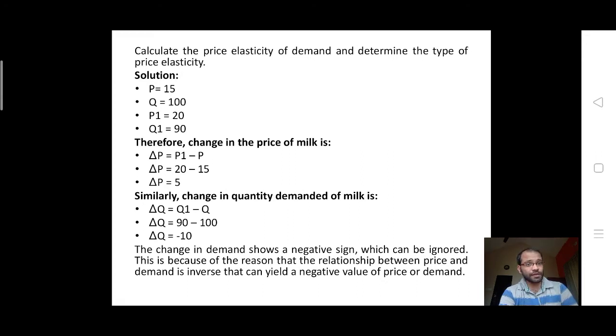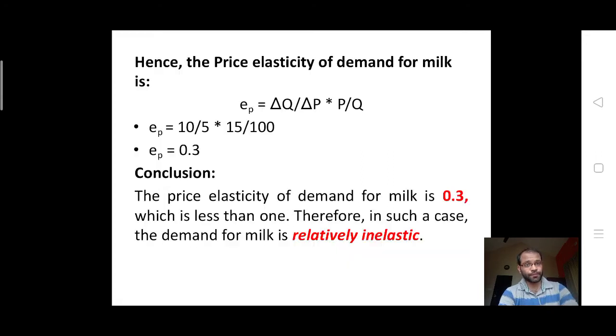This is because the relationship between price and demand is inverse, which can yield a negative value of the price or demand too. So if you apply the formula delta Q by delta P into P by Q, that is 10 by 5 into 15 by 100, you get 0.3, which is obviously lesser than 1. So this is a perfect example for relatively inelastic demand. Like this, you need to write in the exam too. You need to prove this example.